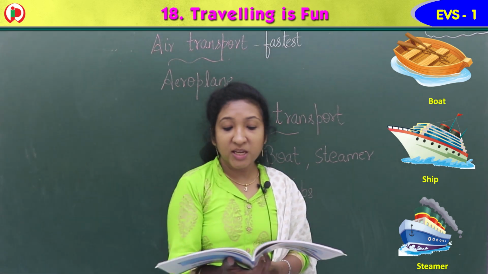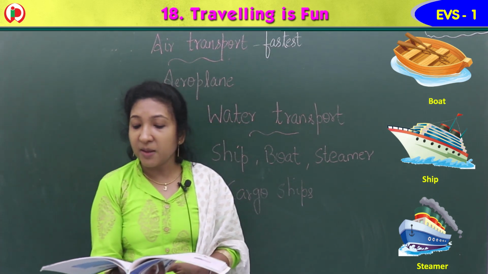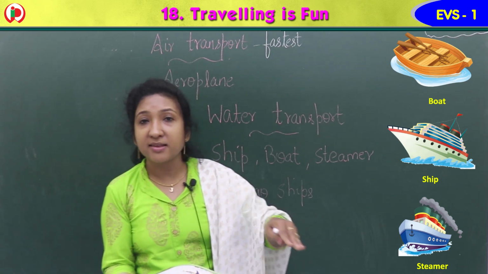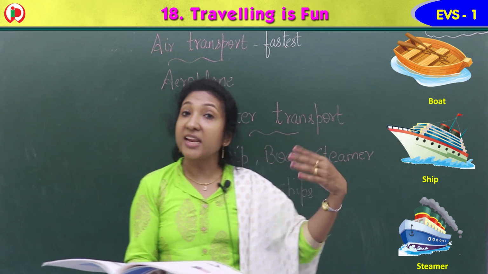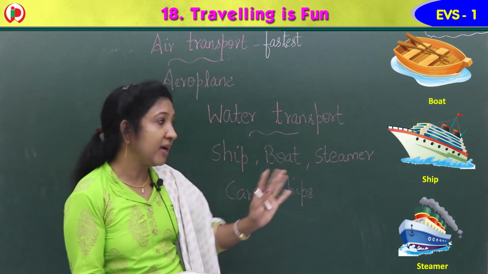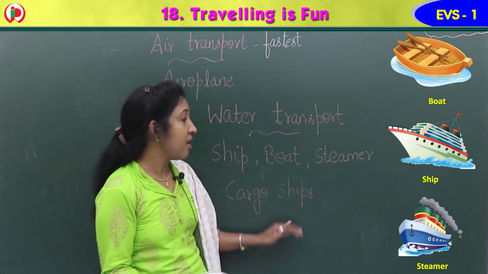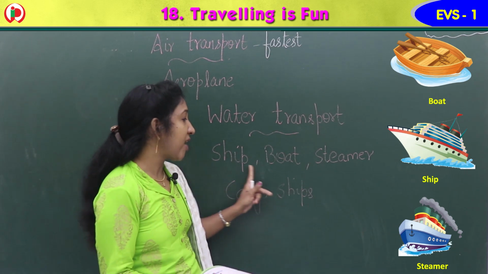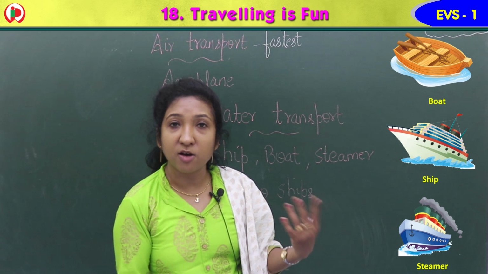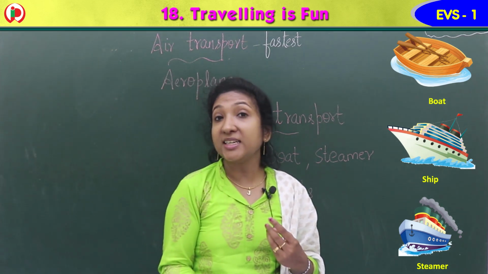Ships sail in the sea. They carry people and goods to far away places. A ship that carries only goods is a cargo ship, only things. But these water transport carry people as well as things or goods, we say. Yes, so that is about water transport.